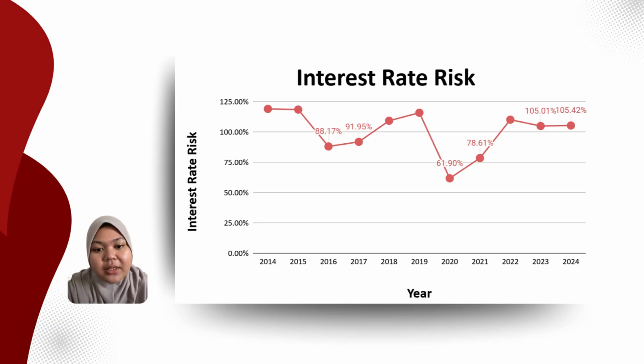depositors seeking better yields. So looking at the data, our risk level has remained consistently high, starting near 120% in 2014 and reaching a 10-year peak of 110.19% in 2022, after a significant pandemic-era dip to 61.90% in 2020. As of 2024, the risk has stabilized at 105.42%, a figure that underscores the intense competitive pressure we face to maintain Sharia compliant returns that are attractive enough to retain our deposit base while protecting our overall profit margins.